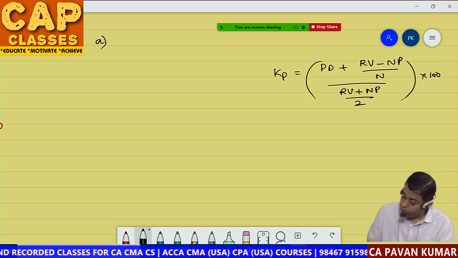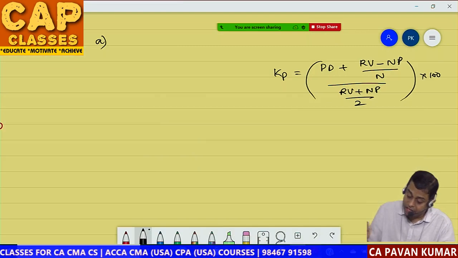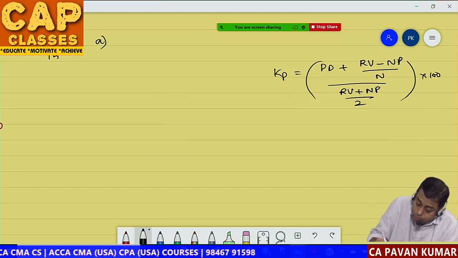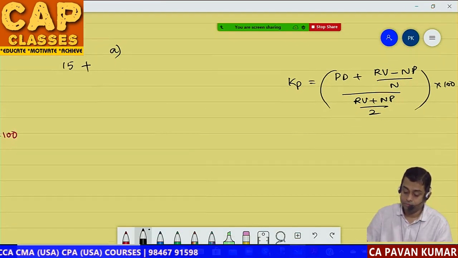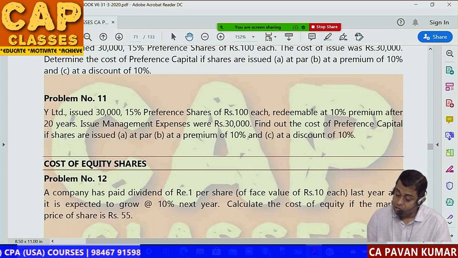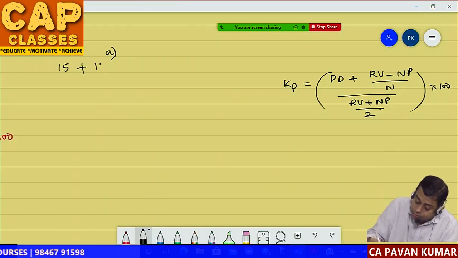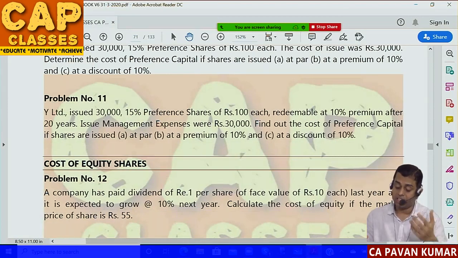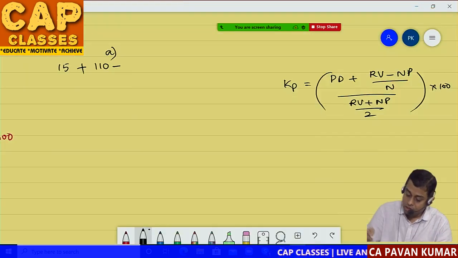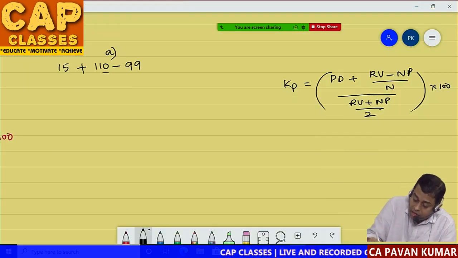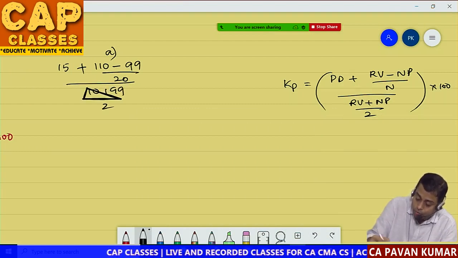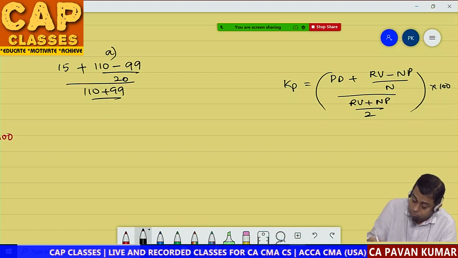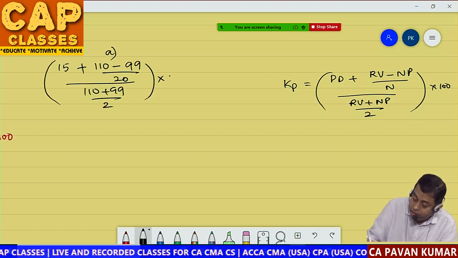So, in A situation, what is PD? Given in the question, 15. Plus what is redeemable value? Always 110. Minus what is net issue proceeds? First situation you issued at par, that means 100 share for 100 rupees minus 1 rupee. So 99, divided by 20 years, whole divided by 110 plus 99 by 2, into 100.